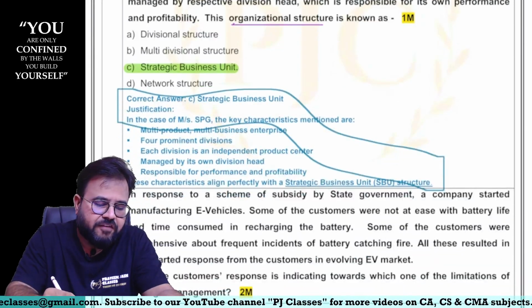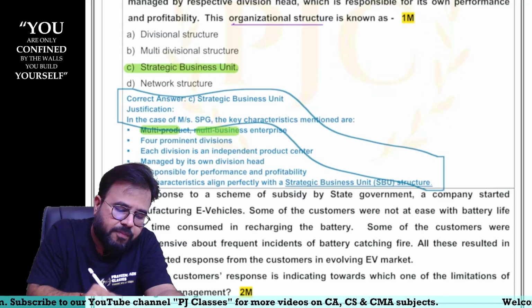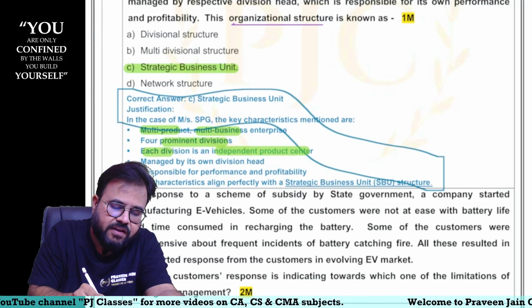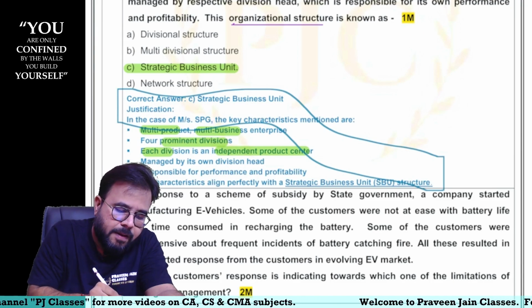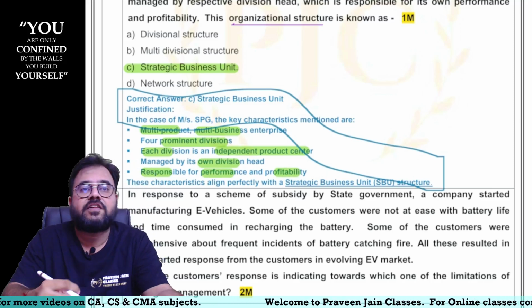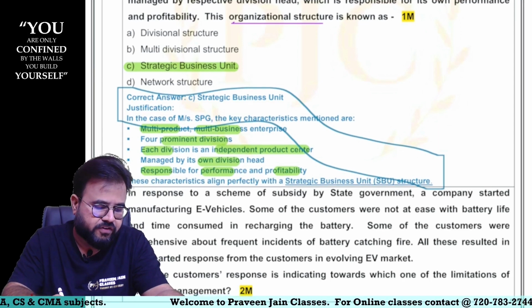Justification. In the case of SPG, the key characteristics mentioned are that it is a multi-product company, multiple businesses are there, four divisions are there, and each division has an independent product center managed by its own division, responsible for performance and profitability. All these are nothing but characteristics of an SBU. Hence, this structure is an SBU structure, sir.